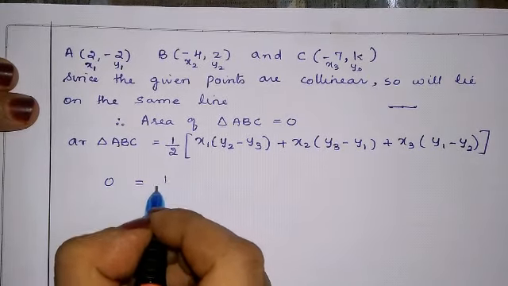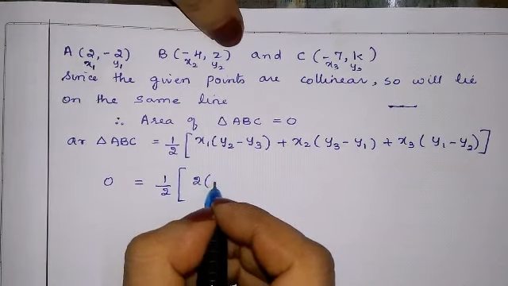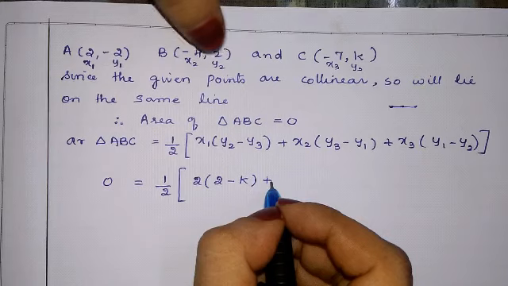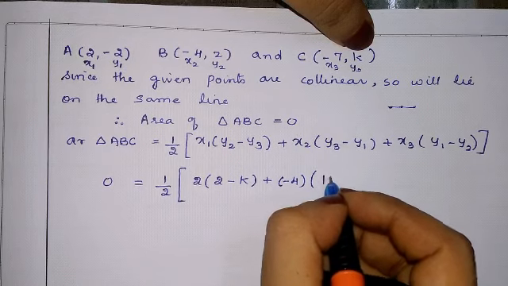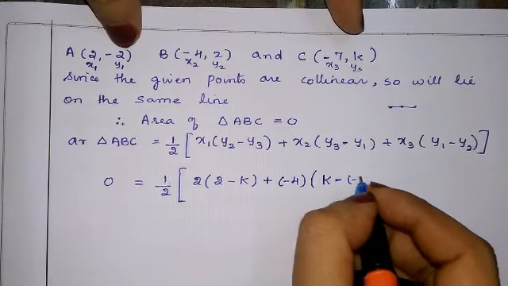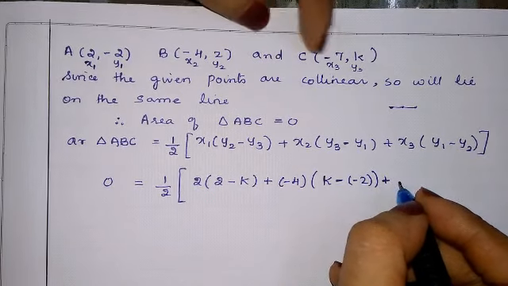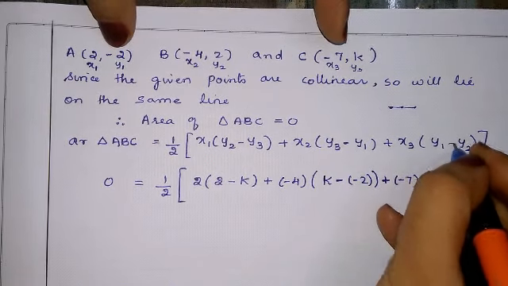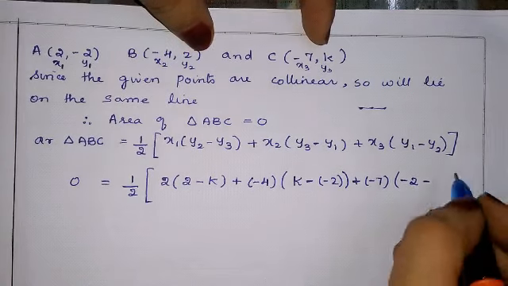0 is equal to half of x1, whose value is 2, times y2 minus y3, that is 2 minus k, plus x2, whose value is minus 4, times y3 minus y1, that is k minus minus 2, plus x3, whose value is minus 7, times y1 minus y2, that is minus 2 minus 2.